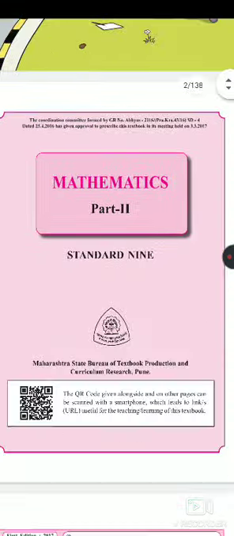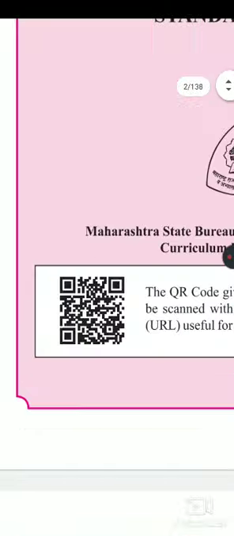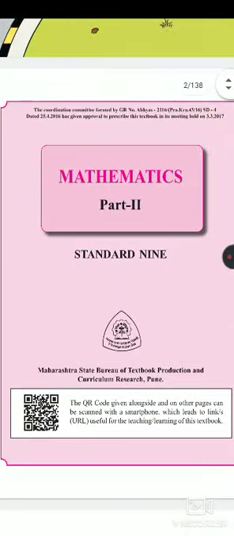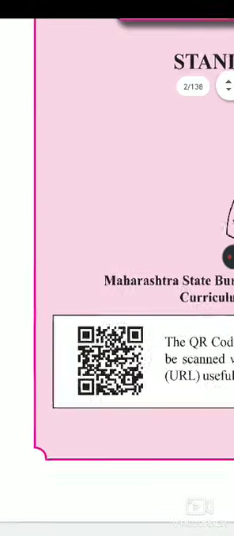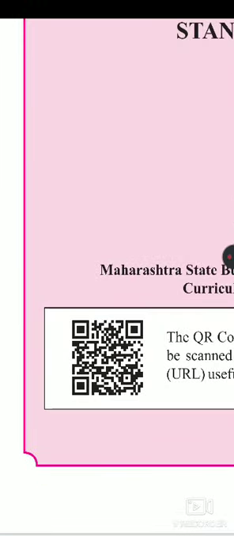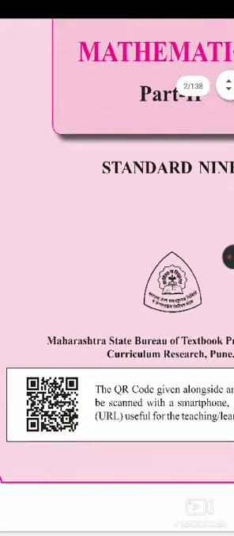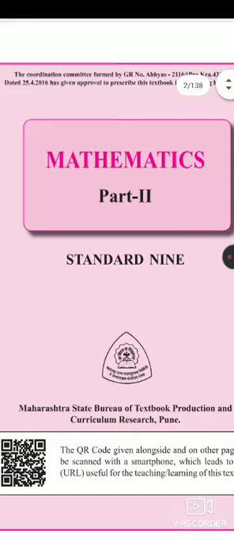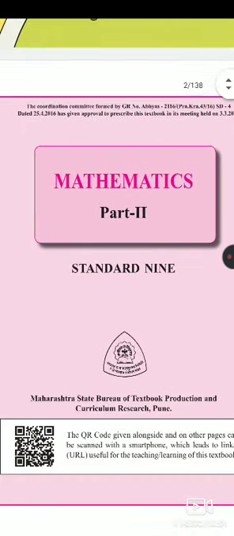After this page, if you see, this is our first page from the textbook. On this page, some introduction is given, meaning your mathematics standard is given. Our Maharashtra State Board logo is there, and here is a QR code. If you scan this QR code, you will get this textbook on your mobile too. Such QR codes are present below each and every lesson, and whatever videos and content relate to the particular lesson are present in this QR code.